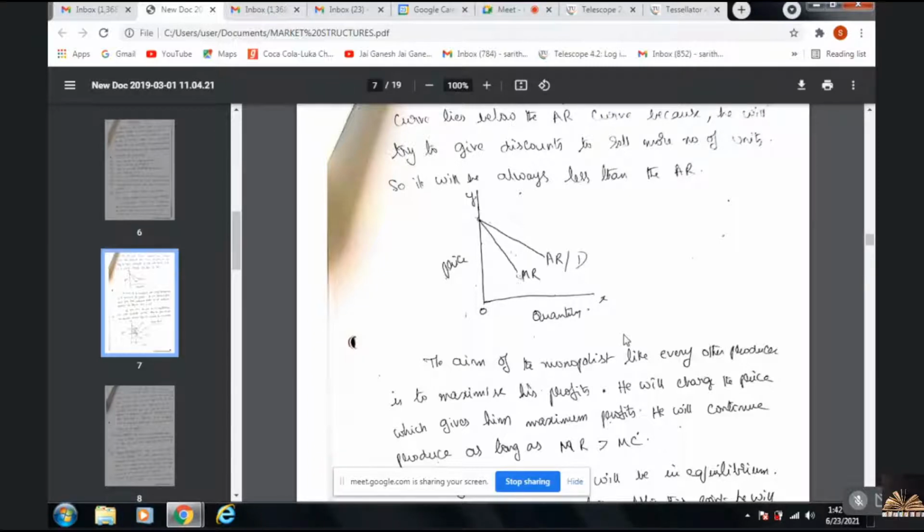When the prices are high, the sales are less. When the prices are less, the sales are more. And for a monopolist, the MR curve would be below the AR curve. Why? What do you mean by MR? MR refers to marginal revenue. Marginal revenue is less than AR. Why? Because if you want to sell anything extra, you have to reduce prices and give discounts and offers. So always MR would be below the AR. This is about AR and MR.